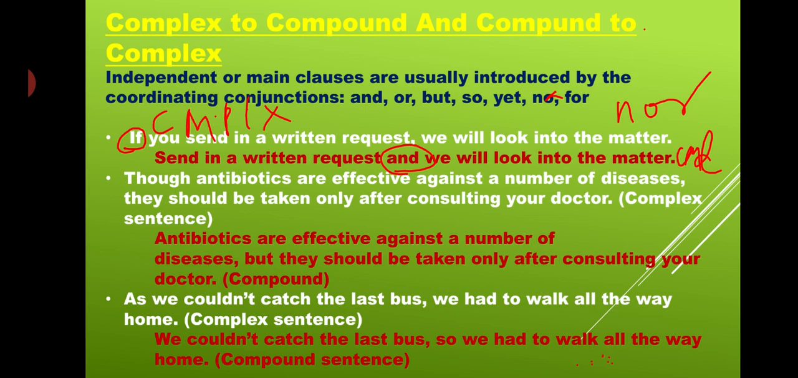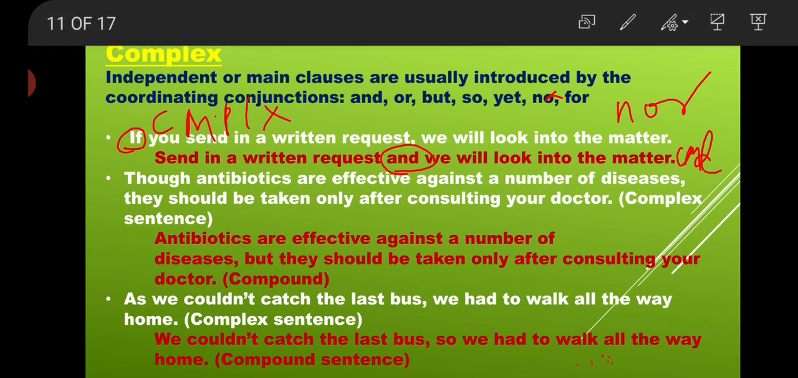As we couldn't catch the last bus, we had to walk all the way home. Here what is our connector? "As", that's why it is a complex sentence. Now making it compound: We couldn't catch the last bus, so is what, it is our compound. So we had to walk all the way home. Got it everyone? Here we have but, here we have and.